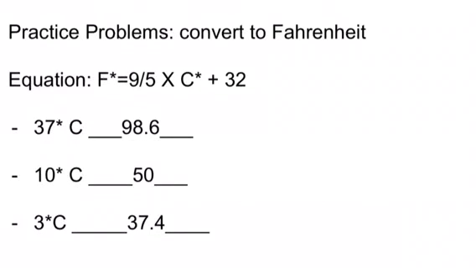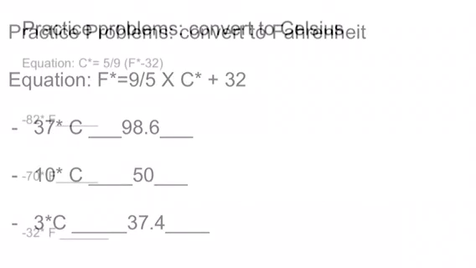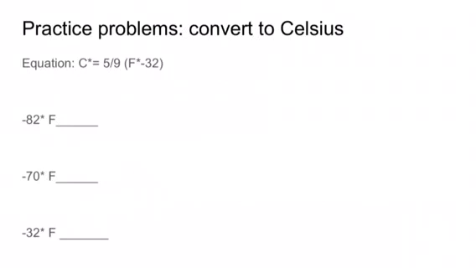Alright, now that we solved it, let's go over it together. With 37 Celsius, we plugged it into the equation and got 98.6. For the second, we plugged in 10 Celsius and got 50. And for the third one, 3 Celsius, we got 37. Let's move to the next set of practice problems.